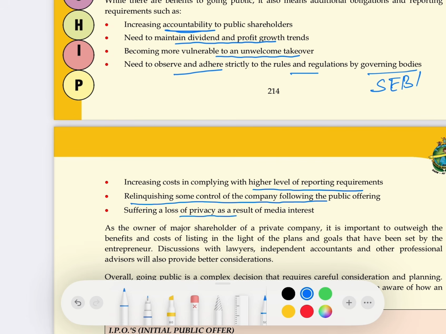Relinquishing the control means you lose the control because you actually shared your control with the public. Then suffering the loss of privacy, because you are continuously under the eye of the media. Media will see, okay, the share price has gone up. You watch CNBC, News18, and so on, what do they do? They just keep a close eye on all the companies which have issued their shares to the general public. So you lose your own privacy when you issue shares to the general public.